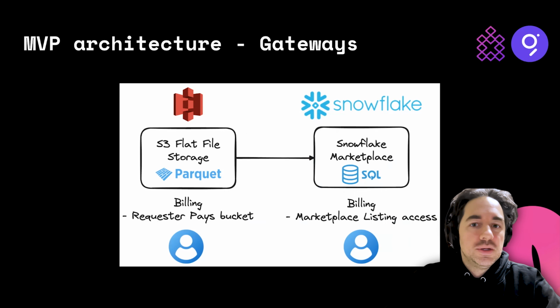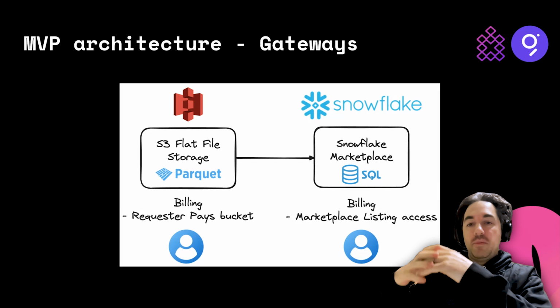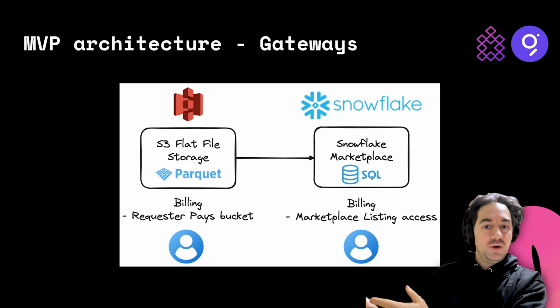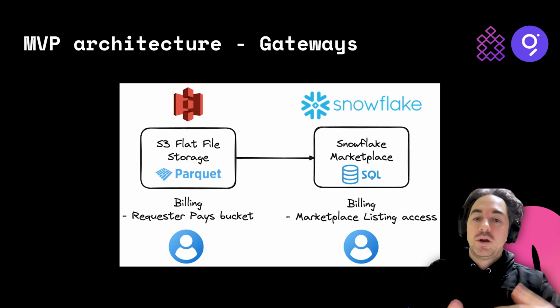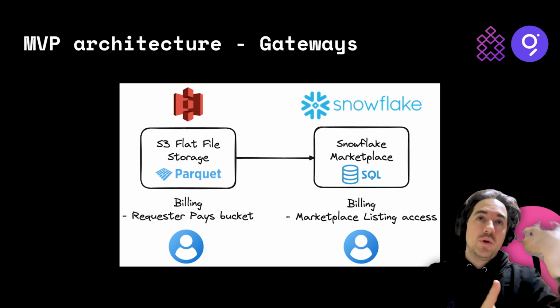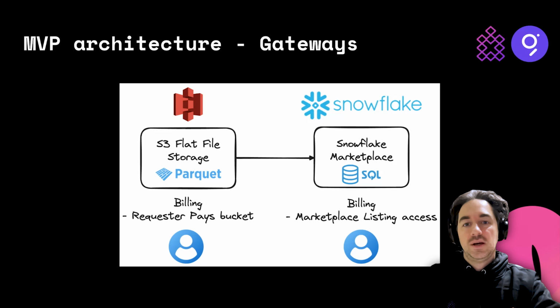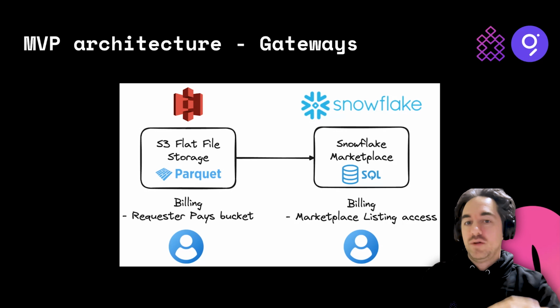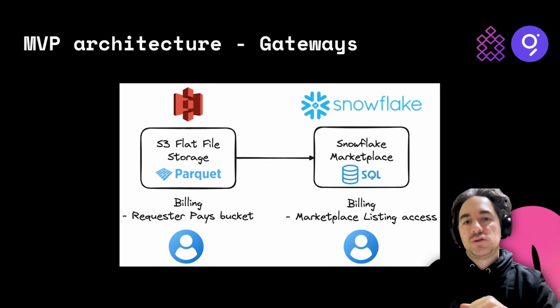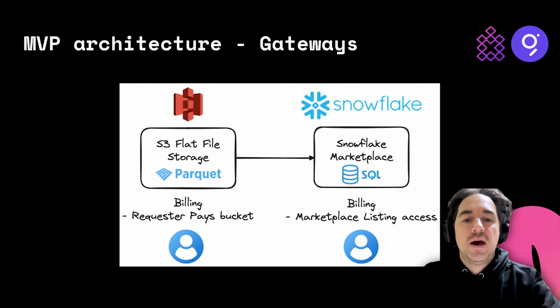Either we ask for billing directly on the S3 bucket, which would be the concept of a requester payer; you would be billed for how many bytes you read from the S3 storage. Or with the marketplace listing for Snowflake, you would request listing access to the data sets that are already managed. You don't have to copy over any data. You can start performing SQL queries directly on that. So there are two different types of gateways.